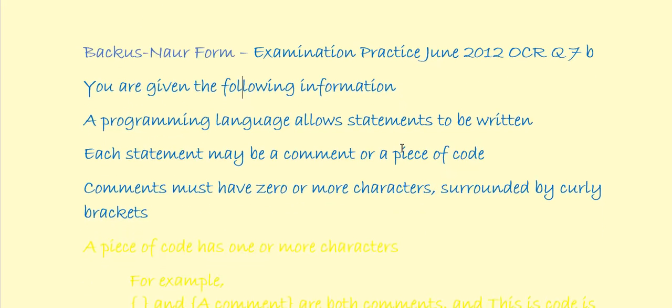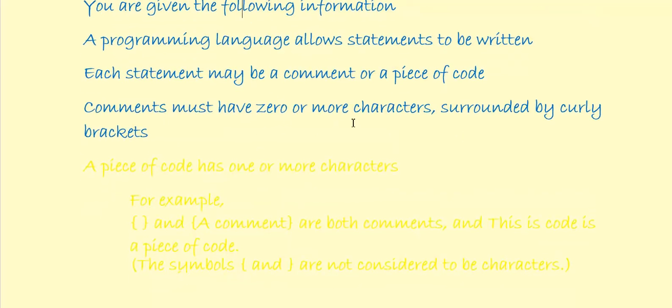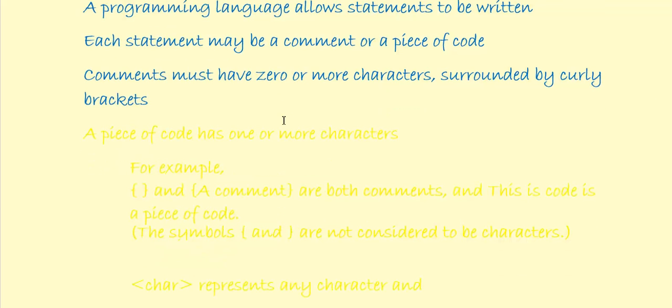Well, the exam board provide this information. You're given the following information. A programming language allows statements to be written. Each statement may be a comment or a piece of code. So we know that a statement could have two elements in it. Comments must have 0 or more characters surrounded by curly brackets. Now, previously remember, curly brackets mean it is optional. It may have nothing in it, or may have many elements in it. So may have many characters or no characters at all.